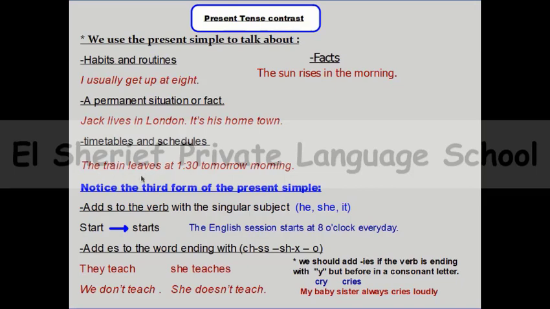Of course, we will cancel the s in the question because we know that if we use do or does, we need the stem verb or verb stem. And here we can say, when do you usually get up? When do you usually get up? So if you want to talk about negative or question, remember to use do or does in present simple.